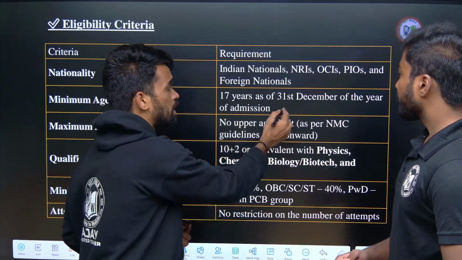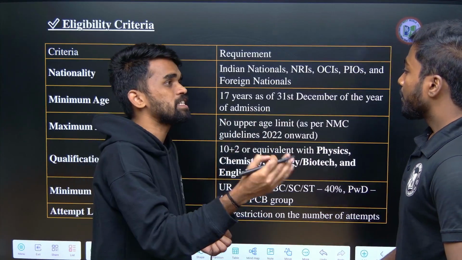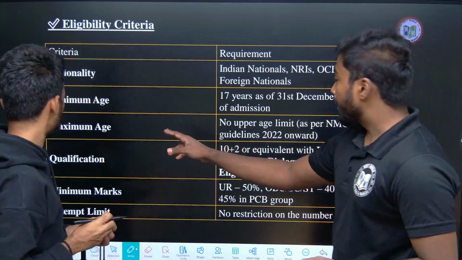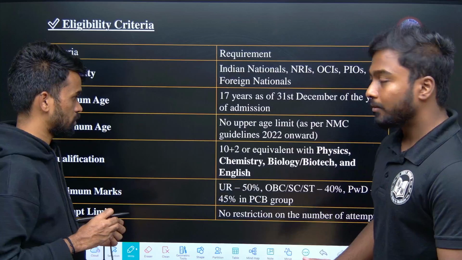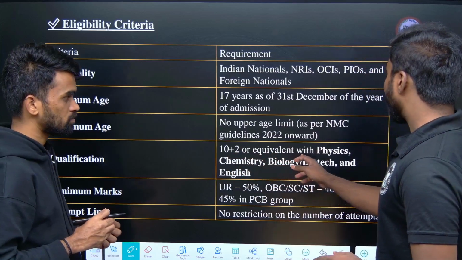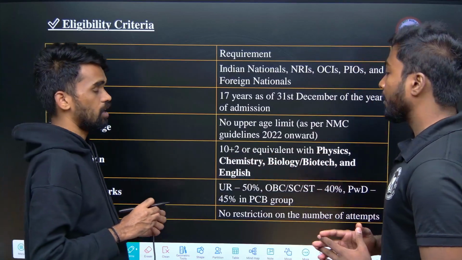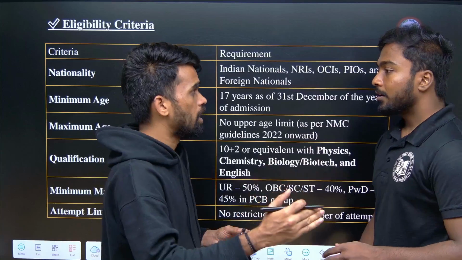So he should fulfill this 17 years age criteria. The maximum age, there is no upper limit. The qualification is 10th and 12th, 10th plus 12th or equivalent with physics, chemistry, biology, or biotech. So that person should complete the 12th.